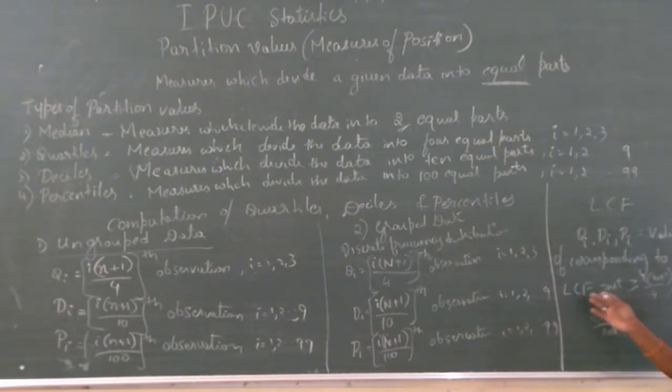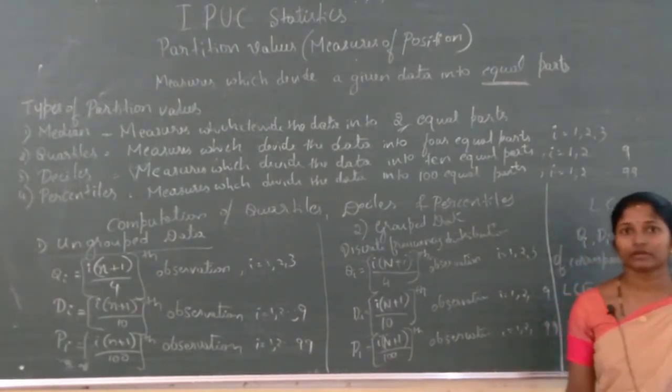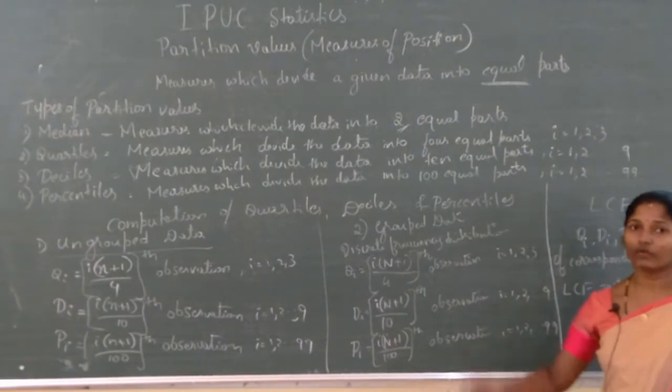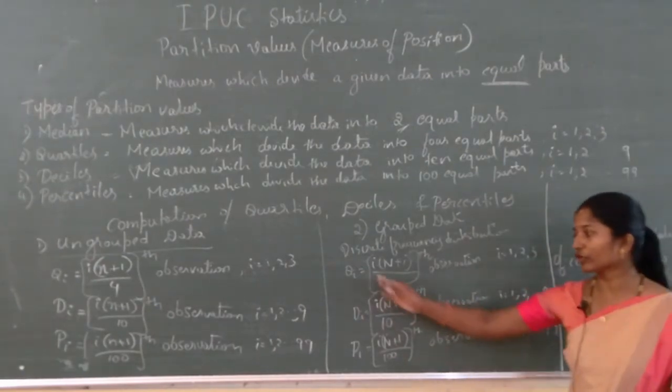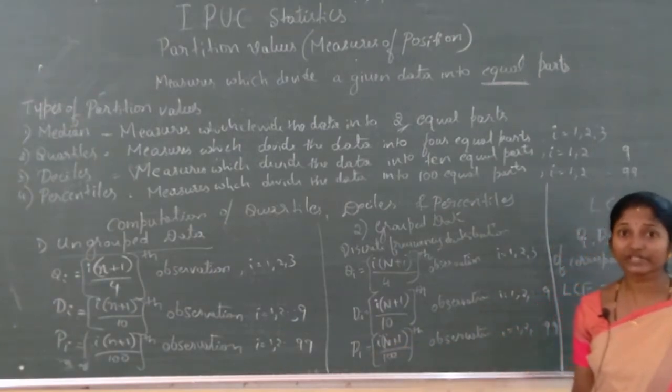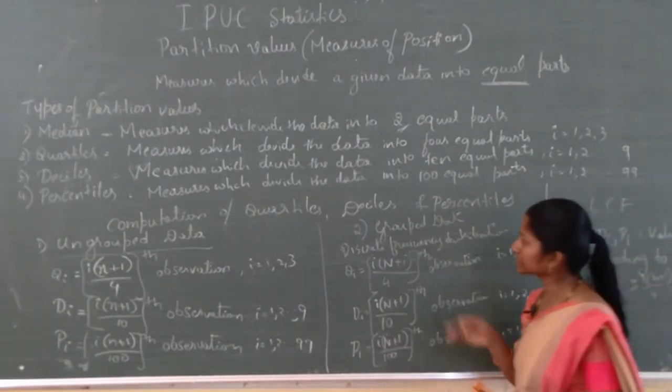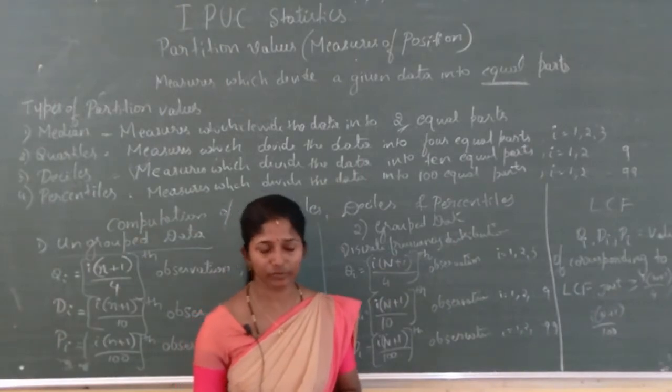Here we are going to see the LCF. In the LCF we are seeing the value, and then we look at the X value. Whatever value we got, that is the answer for Qi, Di and percentiles Pi. This is about discrete frequency distribution.